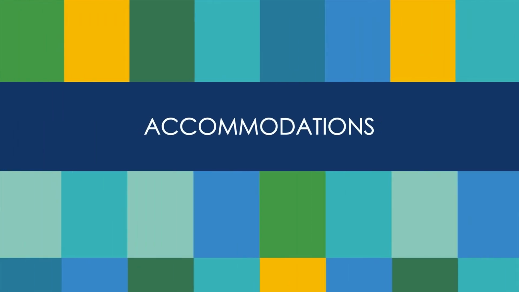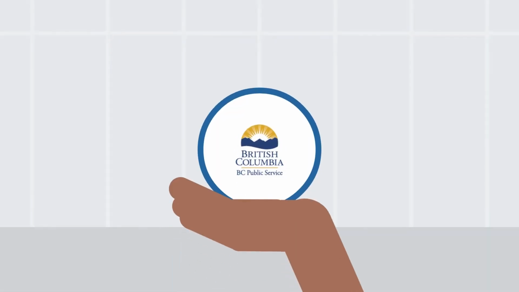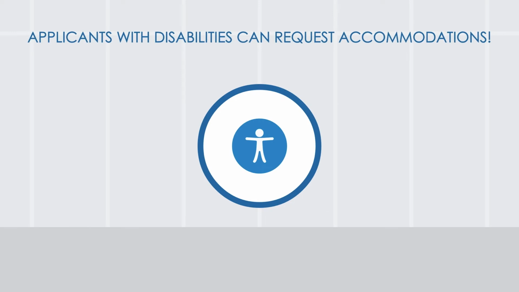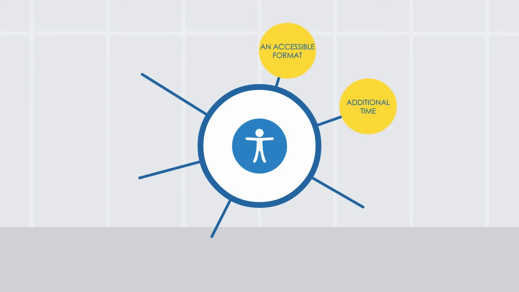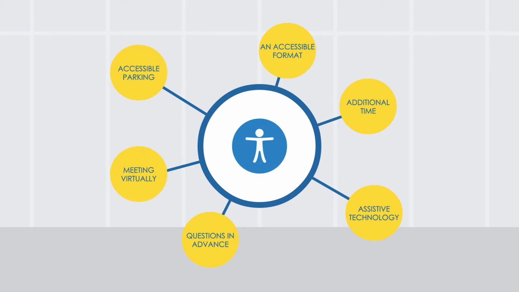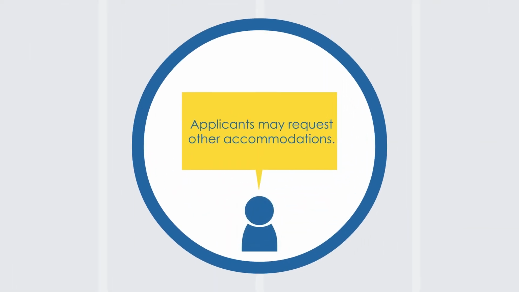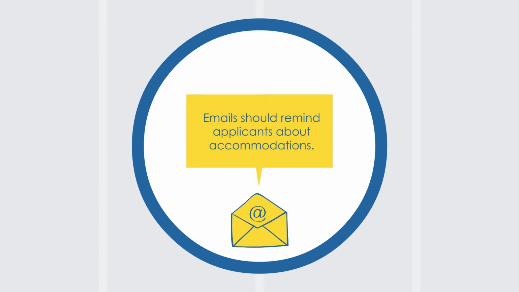Now let's talk about accommodations. To ensure equitable access to opportunities within the BC Public Service, applicants such as those with disabilities have the right to request accommodations for assessments. For example, accommodations might include an accessible format, additional time, assistive technology, receiving interview questions in advance, meeting virtually rather than in person, or accessible parking. Applicants may request other accommodations at this stage or at other stages in the process. All emails should remind applicants that they can request an accommodation if they need one. All communications with applicants should be in an accessible format.